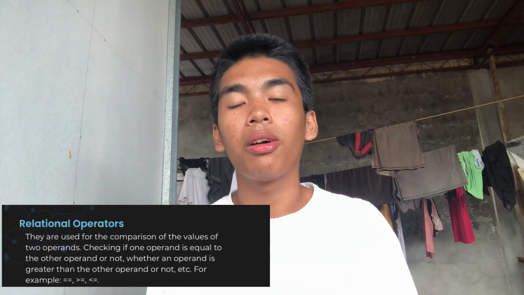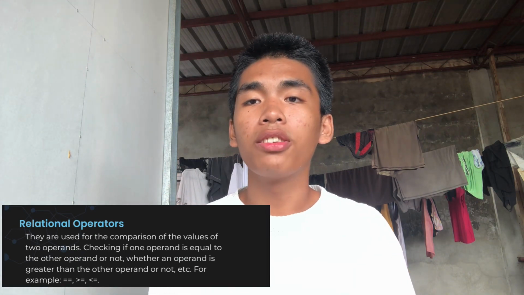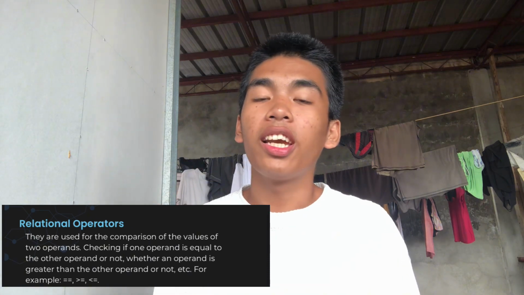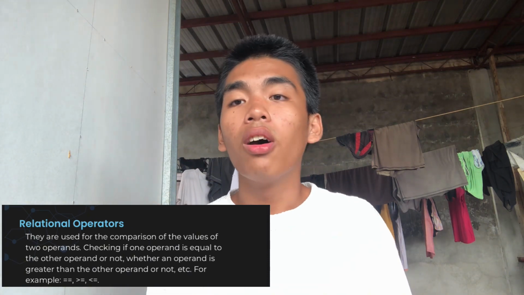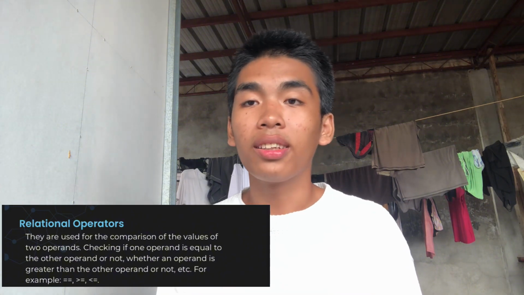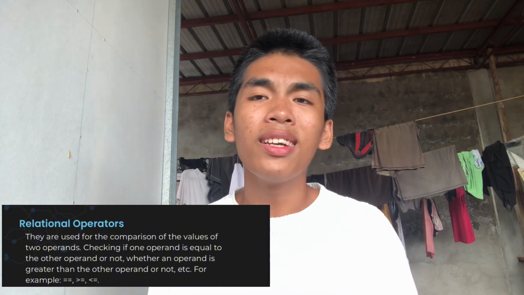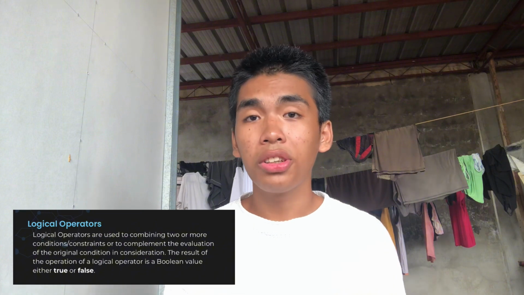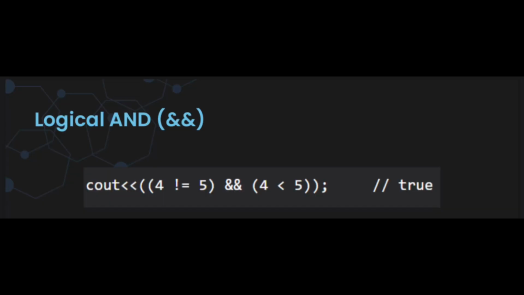Number two, relational operators. They are used for the comparison of the values of two operands, checking if one operand is equal to the other operand or not, whether an operand is greater than the other operand or not, etc. For example, logical operators. Logical operators are used to combine two or more conditions or constraints or to complement the evaluation of the original condition in consideration. The result of the operation of a logical operator is a Boolean value, either true or false. There are three types of logical operators. For example, logical AND.